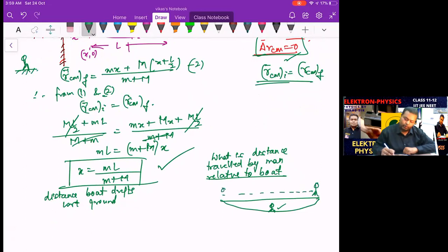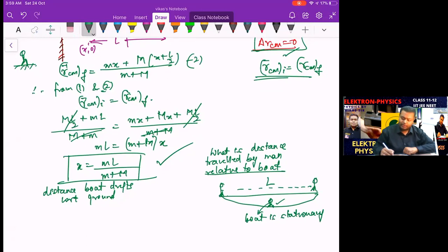Towards the left-hand side on the boat. So with respect to this observer, the boat is stationary. If the question is asking relative to the boat, you bring the boat to a state of rest and then see how much the man moves. So the man moves from the right-hand side to the left-hand side. What's the distance? L. So the distance traveled by the man with respect to the boat is equal to L.